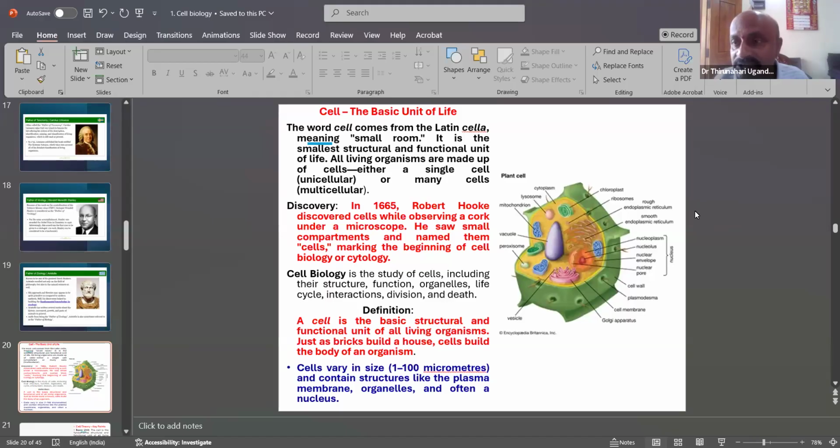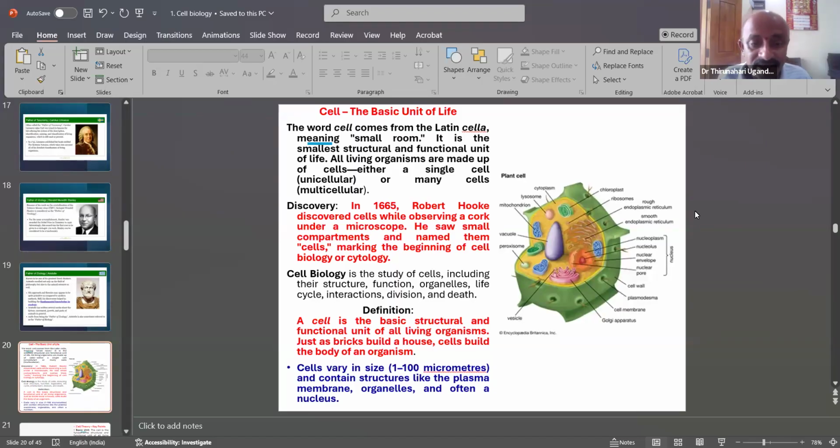Starting cell biology means modern knowledge of cytology. The only difference between cell biology and cytology is that cytology does not study the molecular organization in the cell, while the study including the molecular organization is also called cell biology. It is the study of the cell, including the structure, function, organelles, life, interaction, divisions, and death.